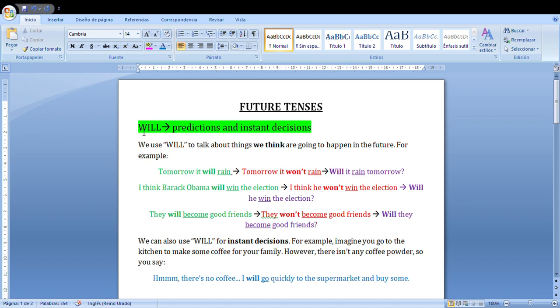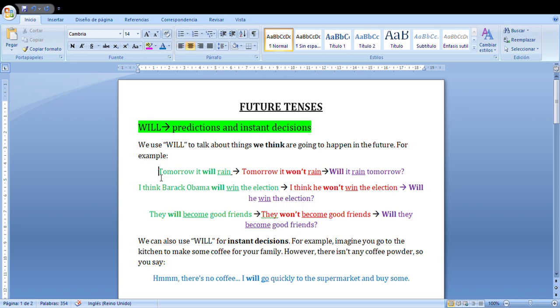Will, which is the first one, we use it for predictions and instant decisions, okay? As I've written here, we use will to talk about things we think are going to happen in the future. I have put three examples in affirmative, negative, and question form. Tomorrow it will rain.